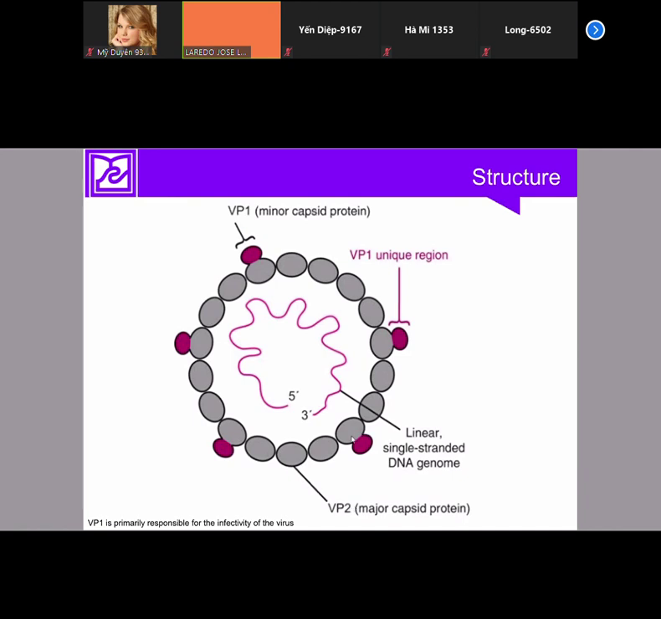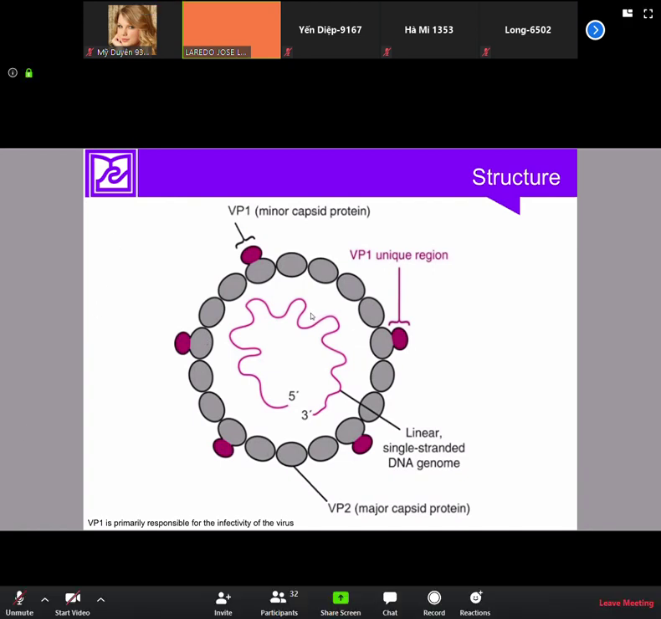This is microbiology. So single-stranded DNA, capsid, and no envelope. These viruses do not have envelope.